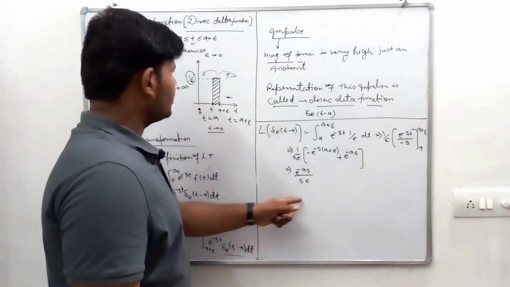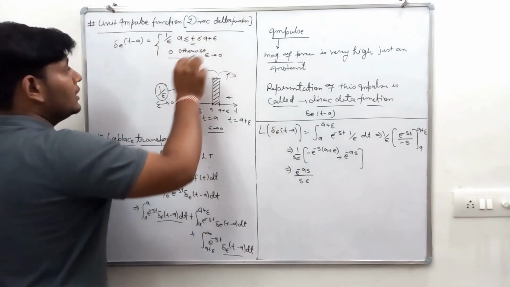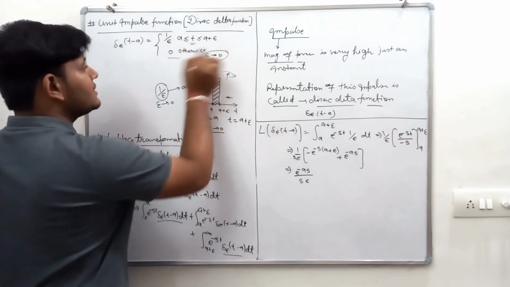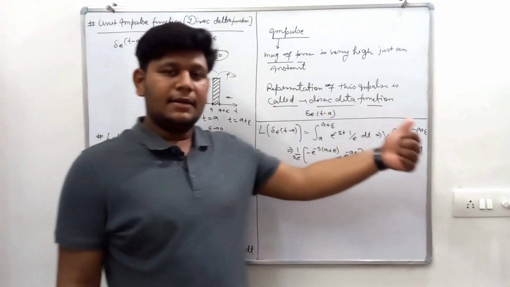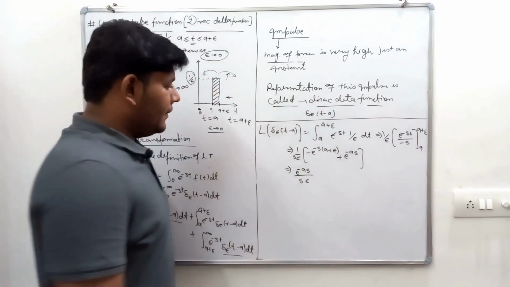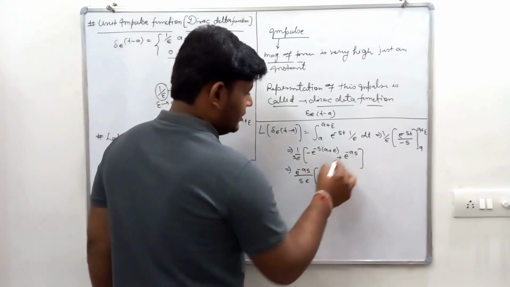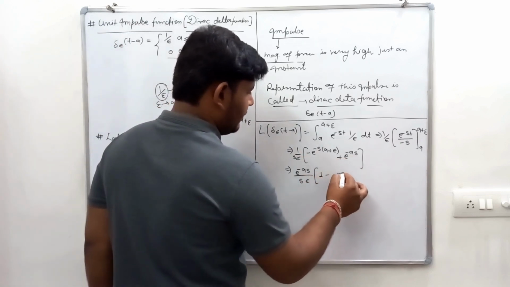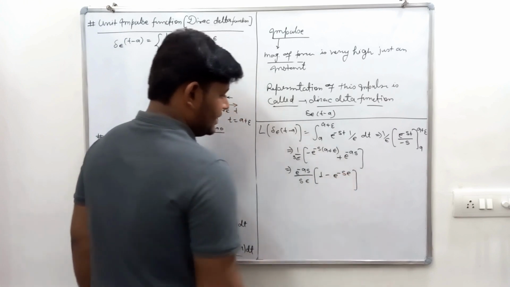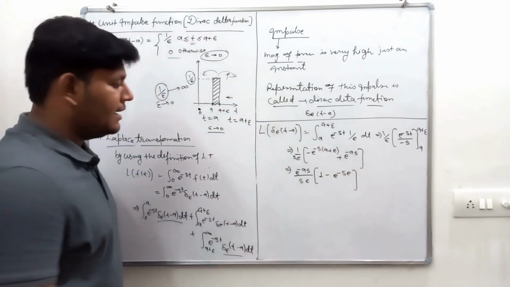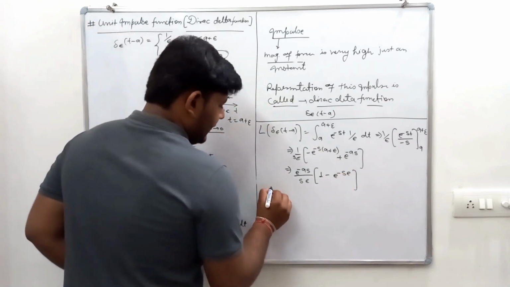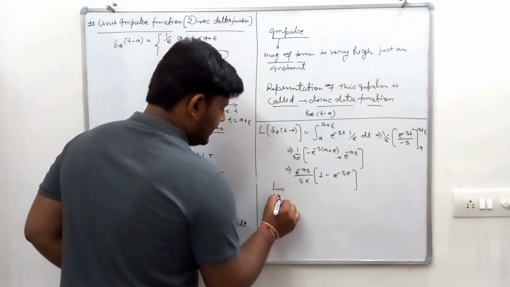This whole function depends on the limit, epsilon tends to 0. So if I take this here, it will be 1 minus e to the power minus s epsilon, on applying the limit epsilon tends to 0.